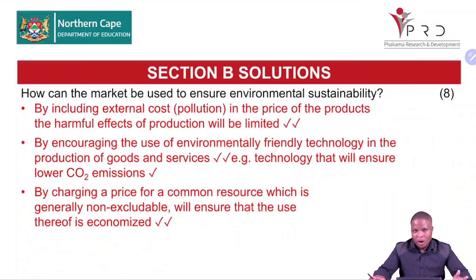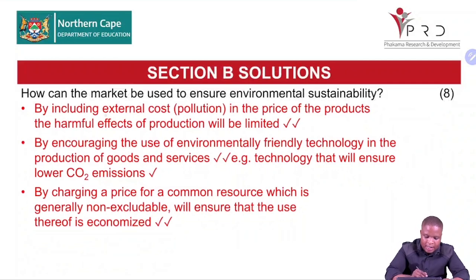So on our own, we can't take care of the environment. Why? We take environment as a common resource. We don't care for externalities. We lack the knowledge. Sometimes we are just careless. So how can the government force us to take care of the environment? By including external cost pollution in the price of the product, the harmful effects of production will be limited.